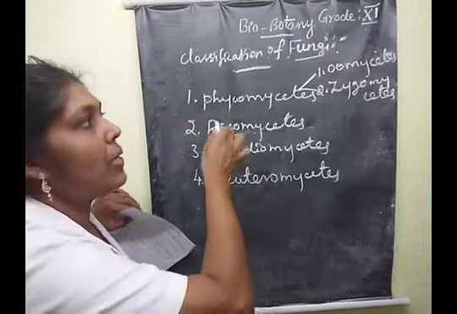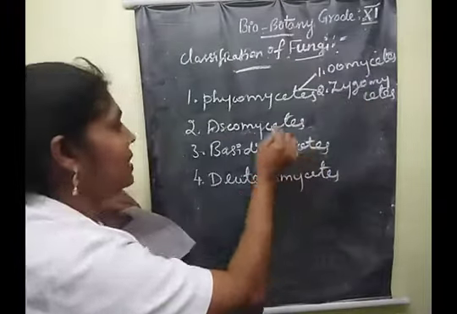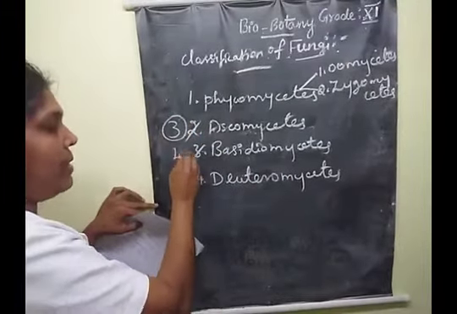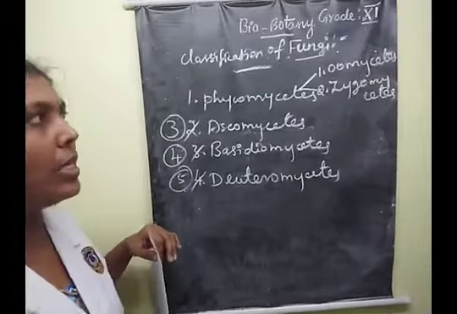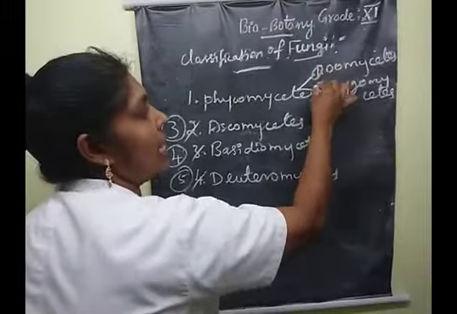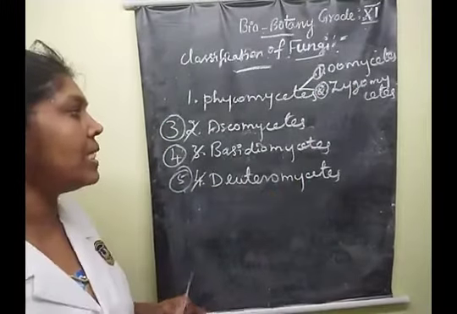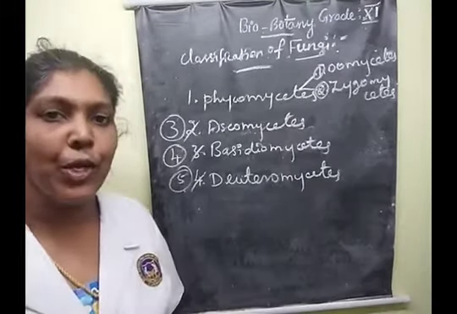What are the classes? First one is Oomycetes, second is Zygomycetes, third is Ascomycetes, fourth is Basidiomycetes, and the last one is Deuteromycetes.